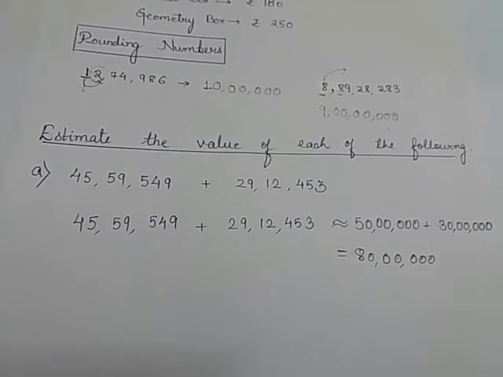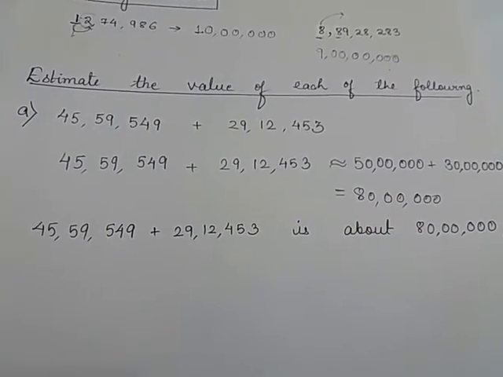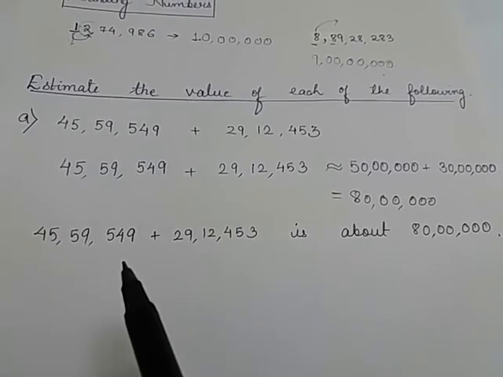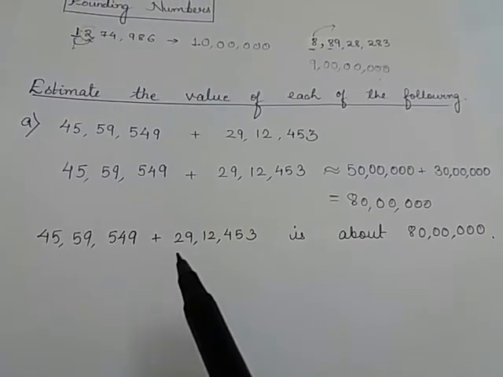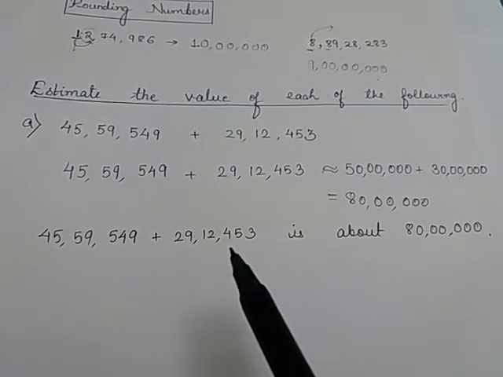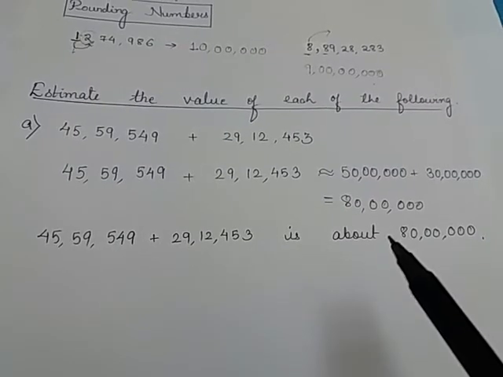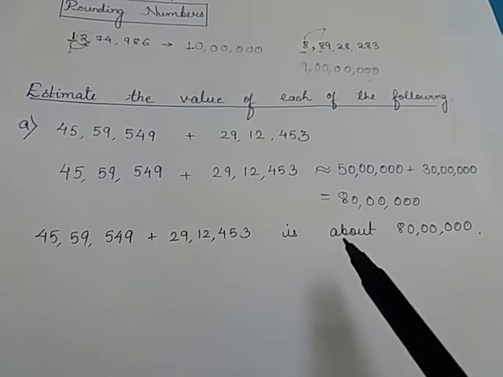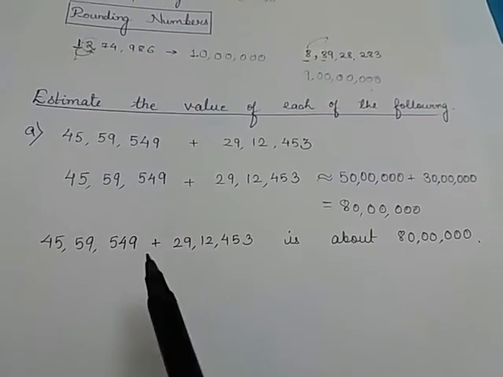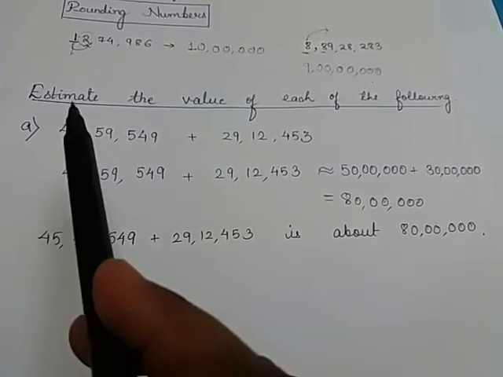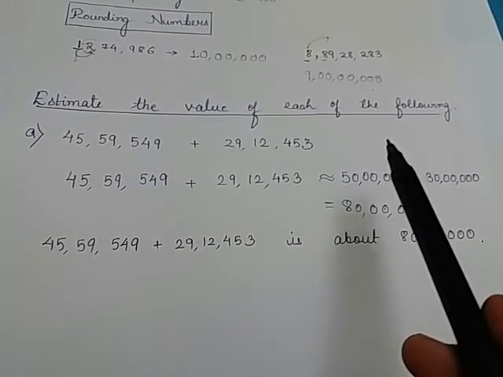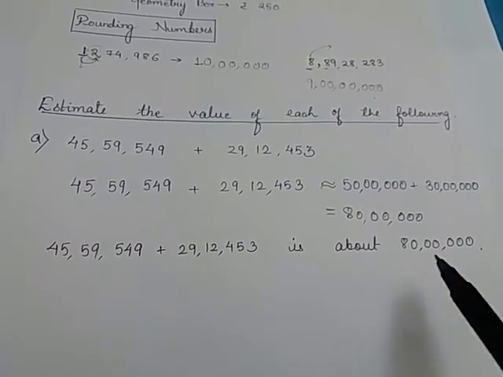That is, we can write that the sum of 45,59,549 and 29,12,453 is about 80 lakhs. This word "about" is very important because this is the estimated value. In the question we have been asked to find the estimated value of each of the following. So this is the estimated value.